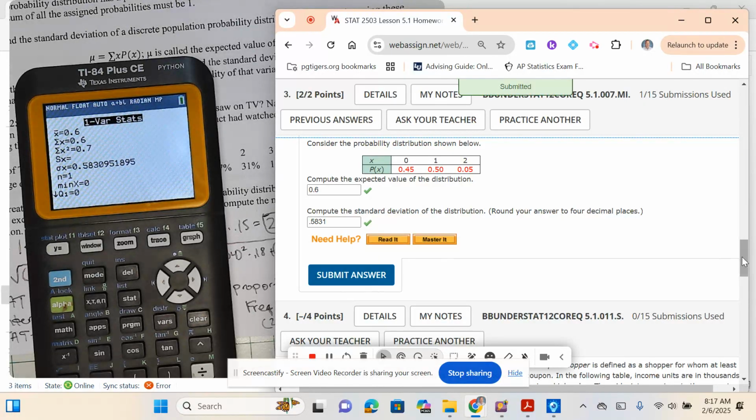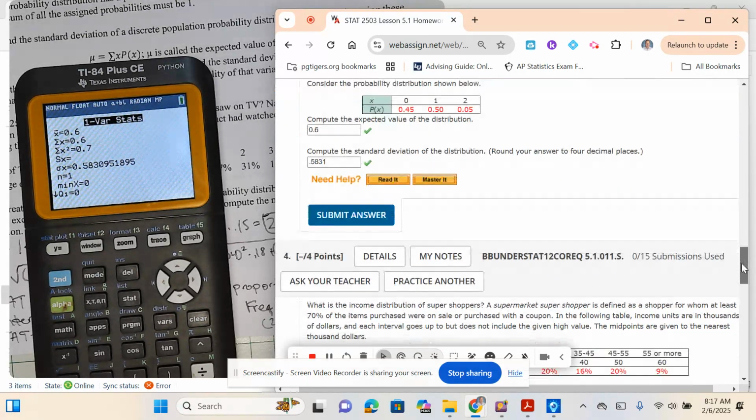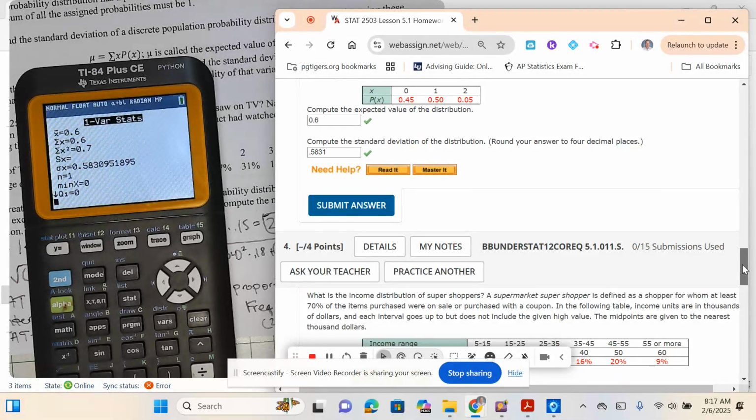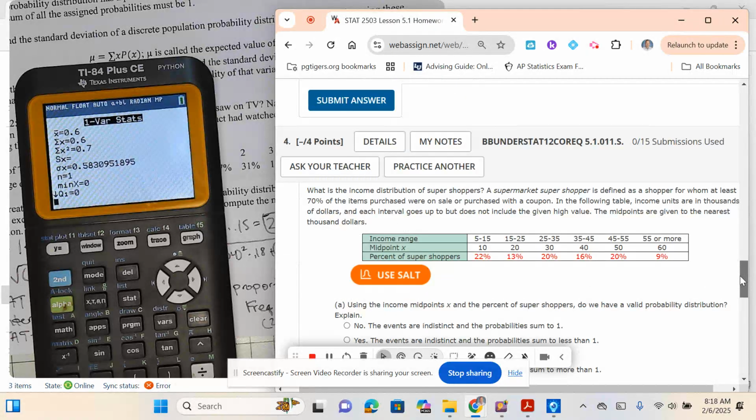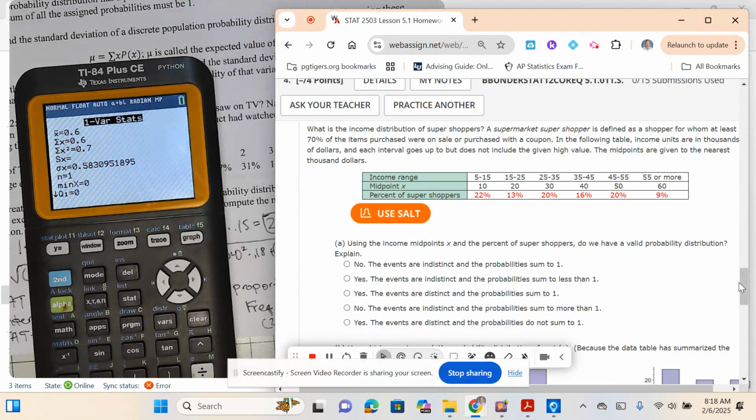Now, question number 4 will be on your test, and there's something on there we did not talk about, so we're going to talk about it here. What's the income distribution of super shoppers? A supermarket super shopper is defined as a shopper for whom at least 70% of the items purchased were on sale with a coupon. In the following table, income units are in thousands of dollars, and each interval goes up to but does not include the high value. The midpoints are given to the nearest $1,000.